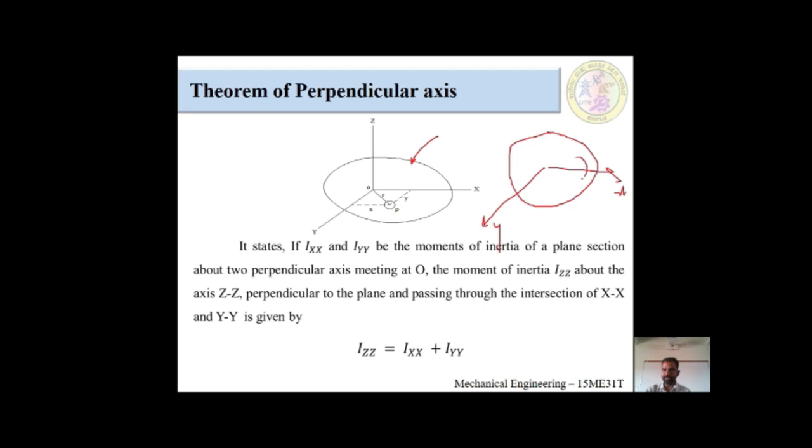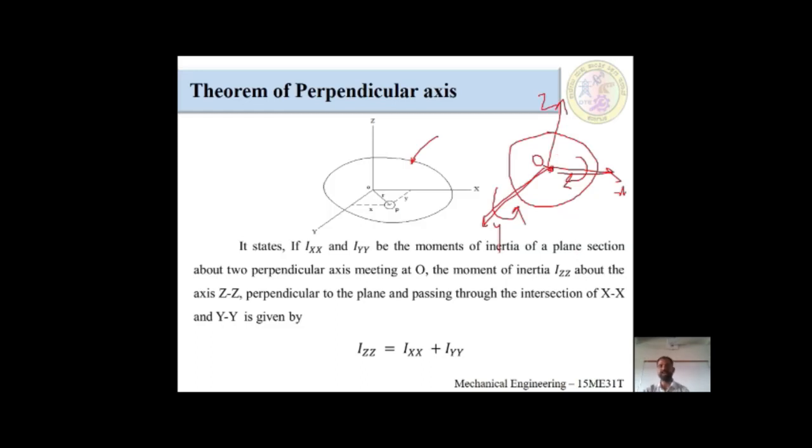There would be some moment. This we call the moment of inertia about the x direction, and this would be the moment of inertia about the y direction. We are supposed to find out this direction. This line is coming this side, this line is coming this side, and there would be one intersection. This point we call O, the origin.